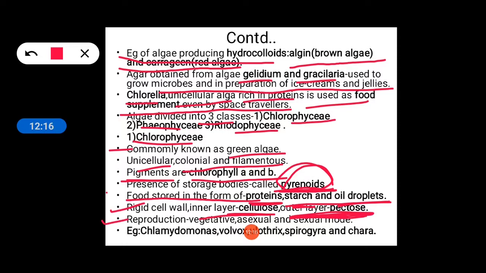Reproduction, as I have mentioned earlier, takes place in three modes in algae. They are vegetative, asexual, and sexual modes. All three modes occur in Chlorophyceae. Examples of Chlorophyceae are Chlamydomonas, Volvox, Ulothrix, Spirogyra, and Chara. Okay, let us go to the next slide then.